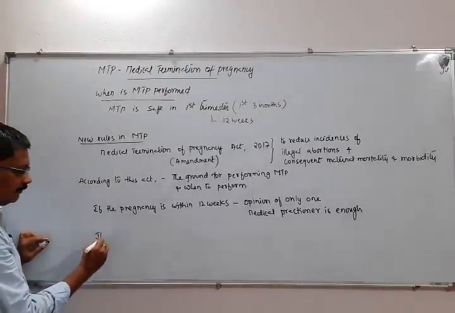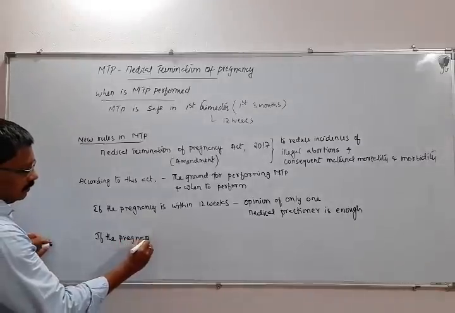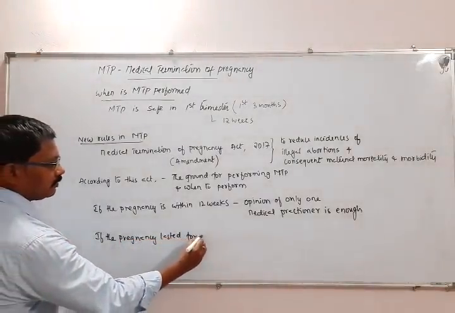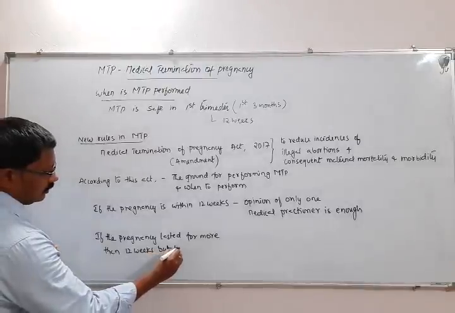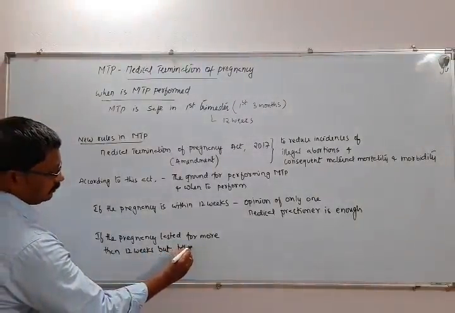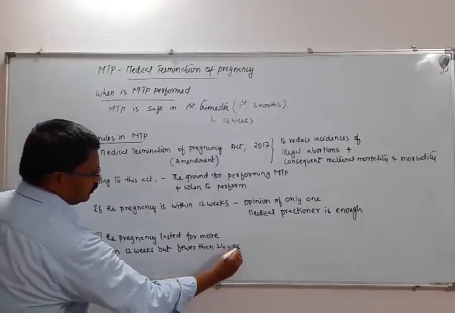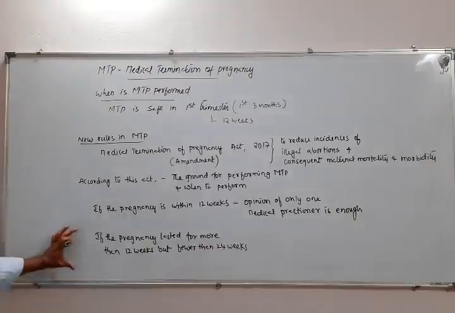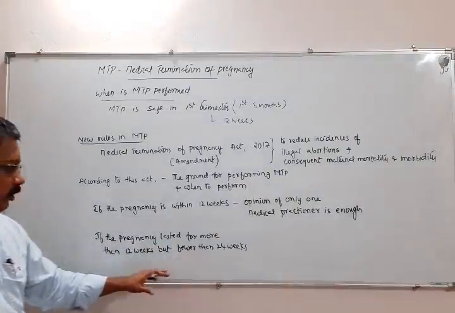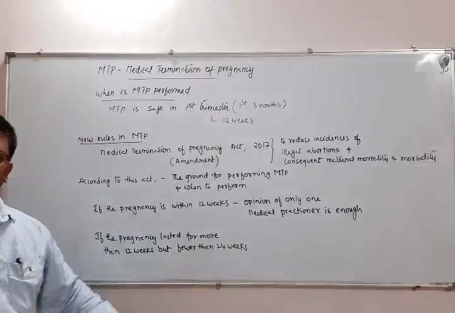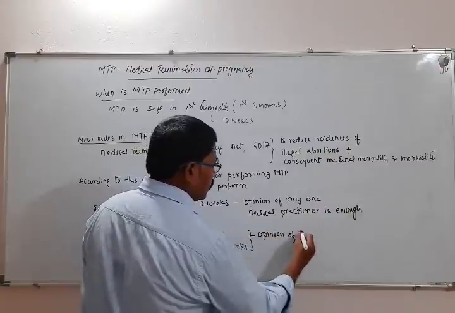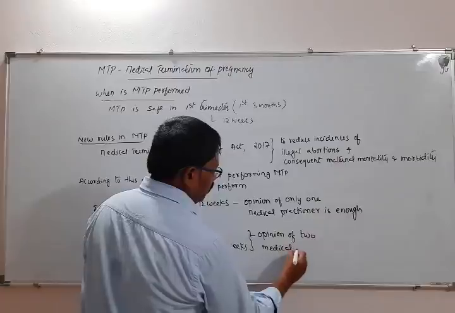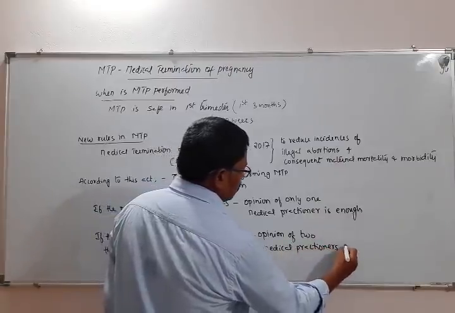Now in another condition, if the pregnancy lasted for more than 12 weeks but fewer than 24 weeks, so within 12 weeks to 24 weeks, the opinion of two medical practitioners is required.